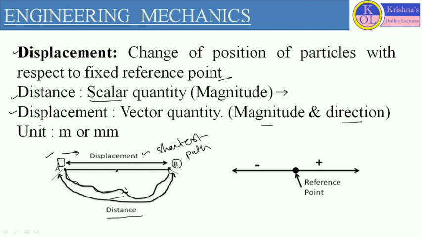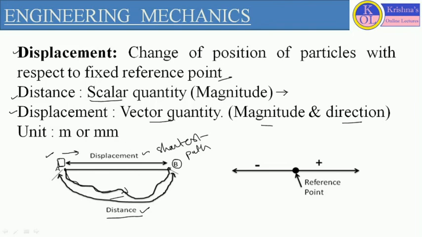So this is the basic difference between distance and displacement. Distance is the actual path traveled by the body and displacement is the shortest path traveled by the body. The unit will be the same for both, but in distance we only consider magnitude, while in displacement we define magnitude and direction both.